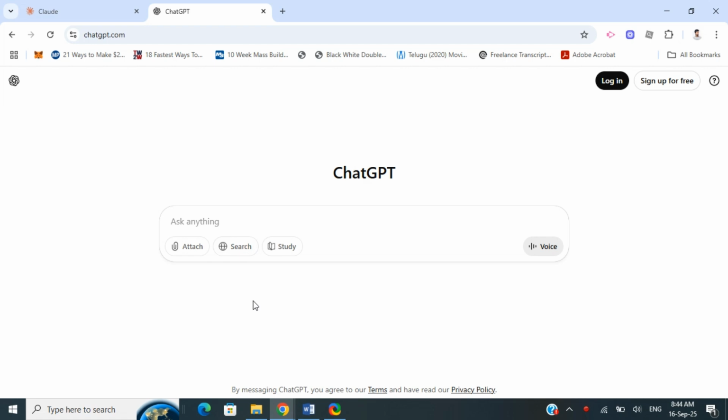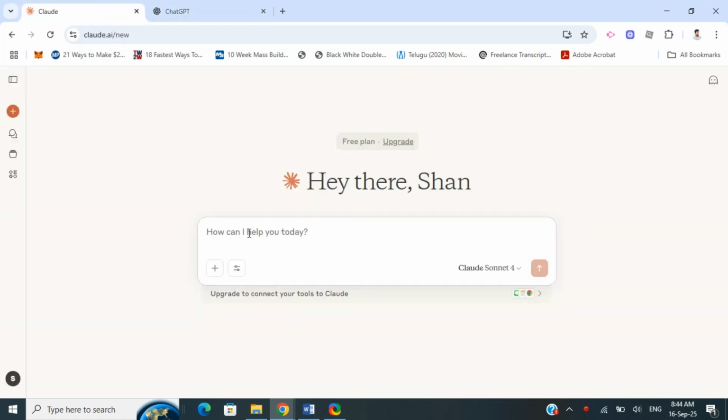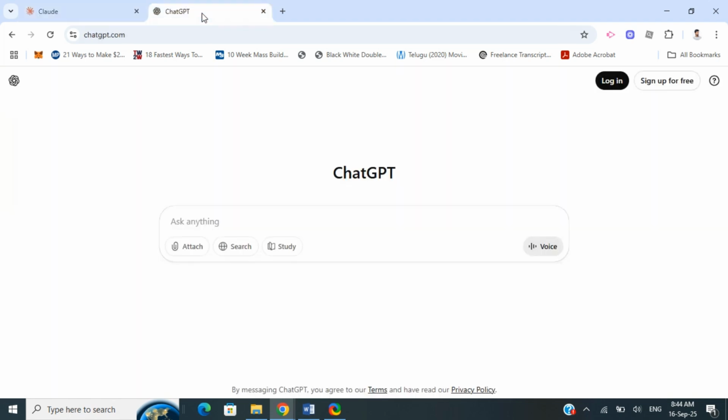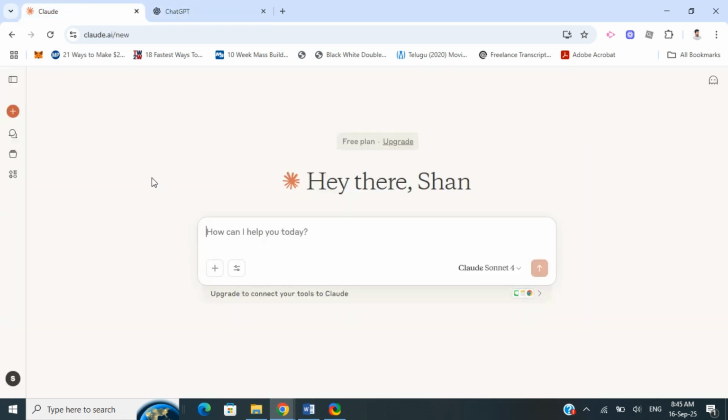The key difference between these two platforms is that Claude tends to support a larger context window, meaning it can remember or consider more of the conversation or a larger document without forgetting the earlier passages, so it has a better memory. ChatGPT also has large context windows, but generally less than Claude's top offerings in some comparisons. So those are the differences between them.